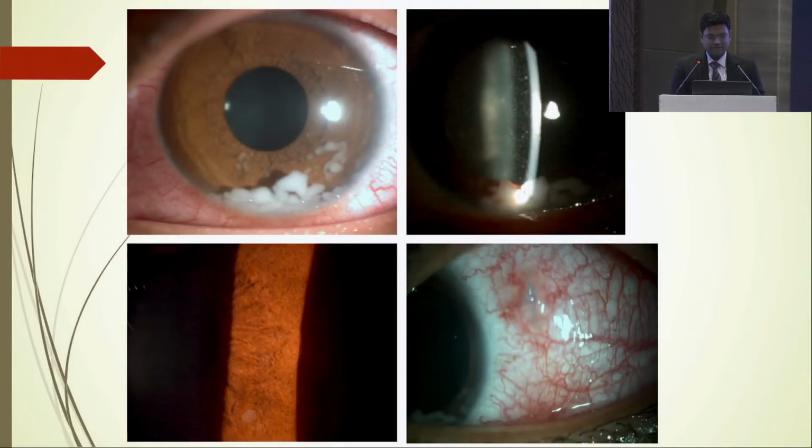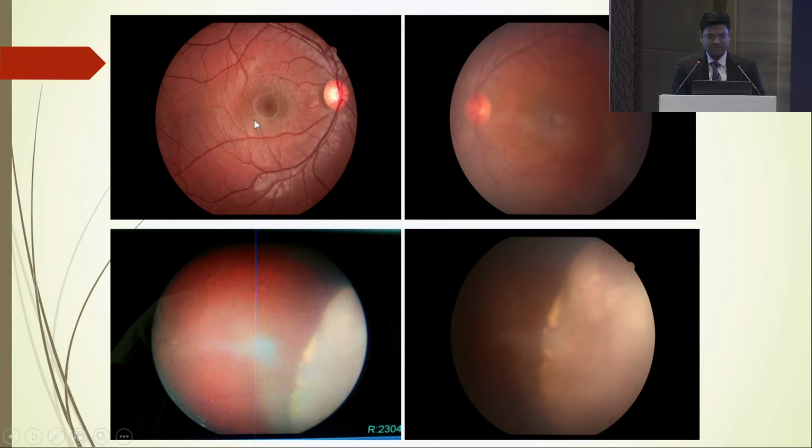And when he presented to us, he had these pictures. There were white fluffy lesions, fluffy material in the inferior part of the AC. You can see there are large white cells in the AC freely floating, and there were NVIs, and you can see this suture at the sclerostomy port. And this is the fundus picture. The right eye was normal, and in the left eye he had this whitish subretinal mass lesion in the periphery. So we have this case who was operated outside, where PCR was positive for bacteria, and he now presented to us with whitish fluffy material in the AC and a mass lesion in the fundus.